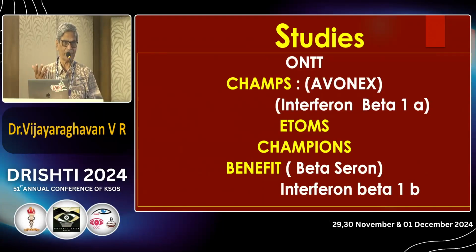I have given Avonex treatment and I want to follow him further. What's happening with the patient? I'm going to take an MRI, keep on doing MRI, keep on following the person, whether the fellow develops multiple sclerosis or not. That's called CHAMPIONS. BENEFIT means interferon beta 1B, called Betaseron, in newly emerging multiple sclerosis. These are some of the names. Just know this. These are some of the studies that have been undertaken about the role of interferons in the management of optic neuritis to prevent multiple sclerosis or not.